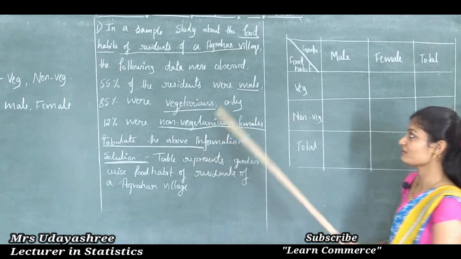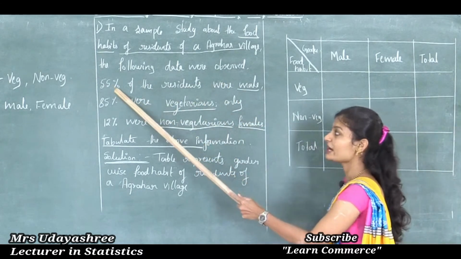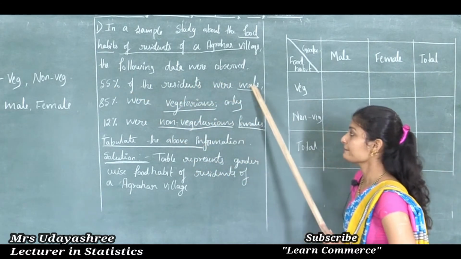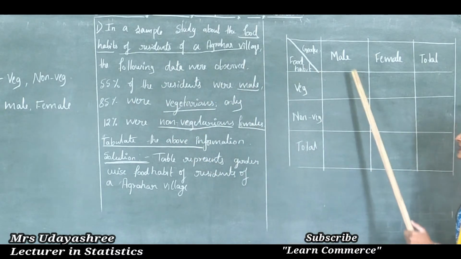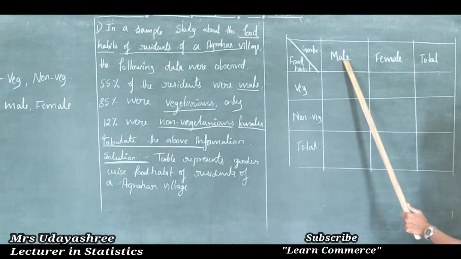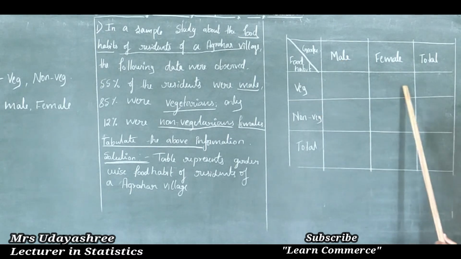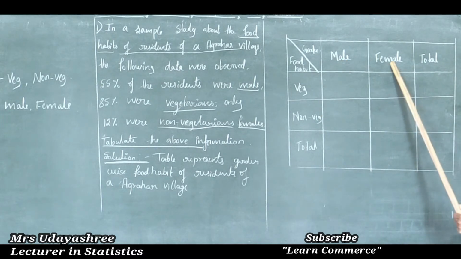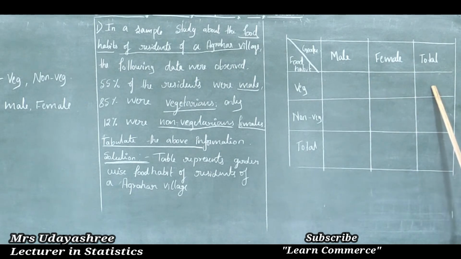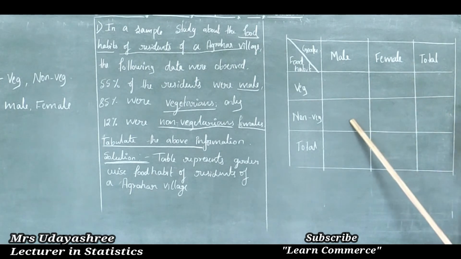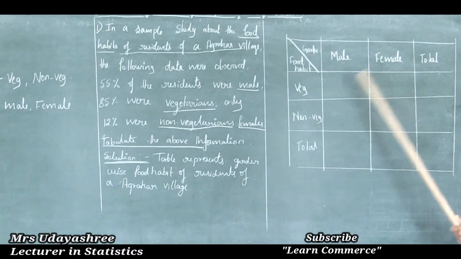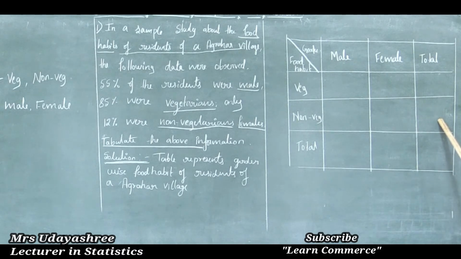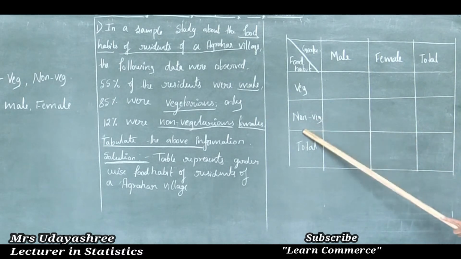Here the given information is like this: 55% of the residents were male. This cell represents the total number of male vegetarians. This cell indicates the number of female vegetarians, and this cell indicates the total number of vegetarians. Like that, this cell indicates the number of male non-vegetarians, this cell indicates the number of female non-vegetarians, and this cell indicates the total number of non-vegetarians.